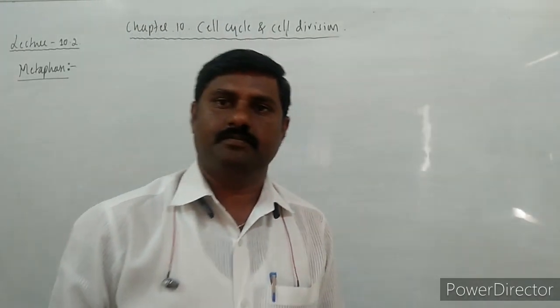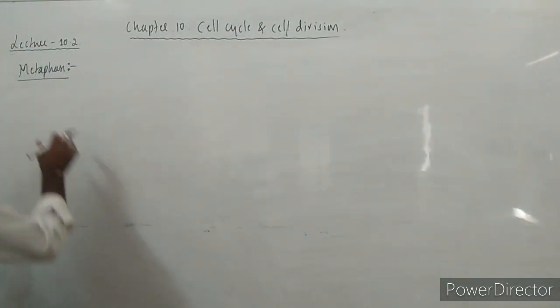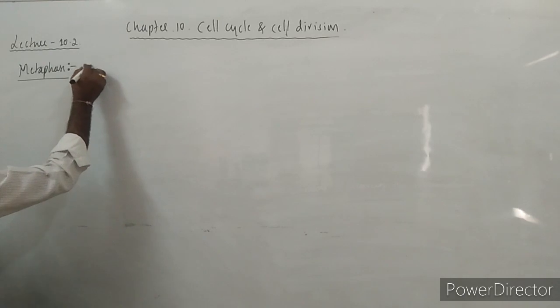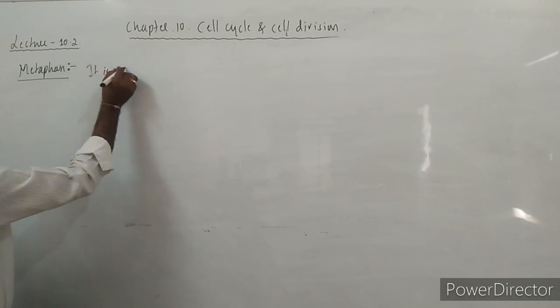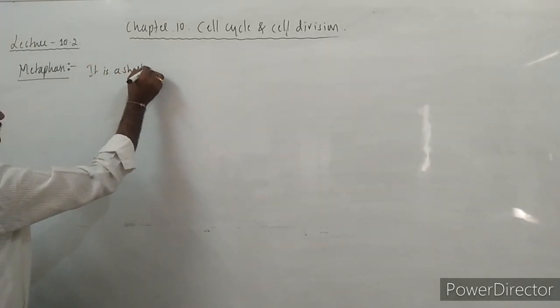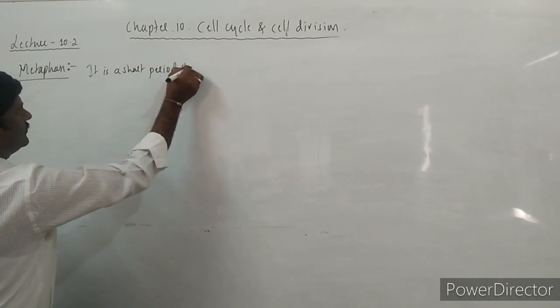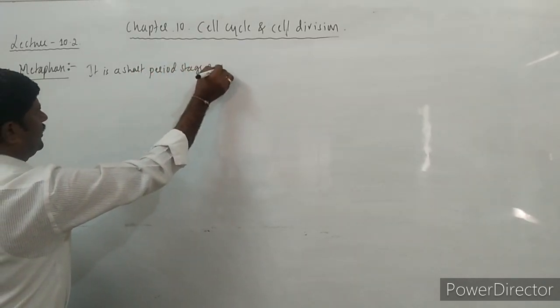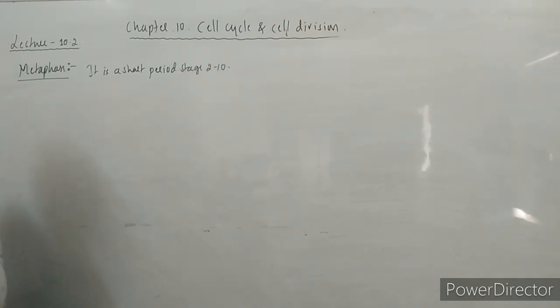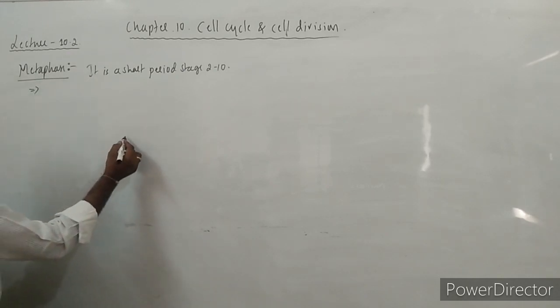Next stage is metaphase. In metaphase what happens? It is a short stage, 2 to 10 minutes it takes, right? Let us see here.